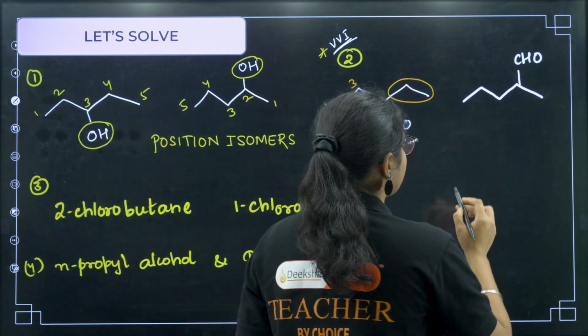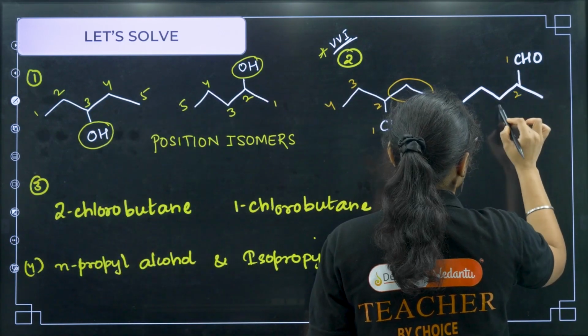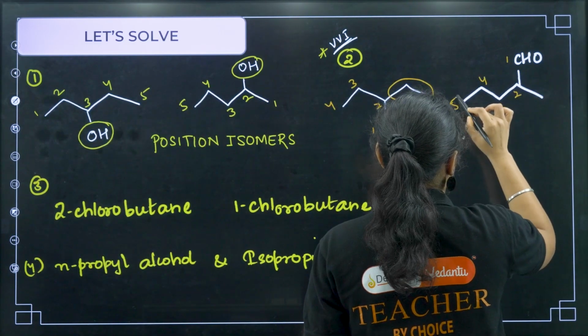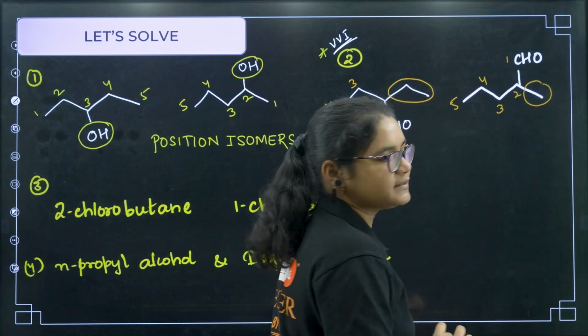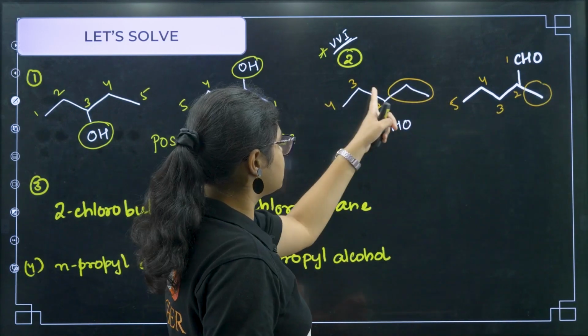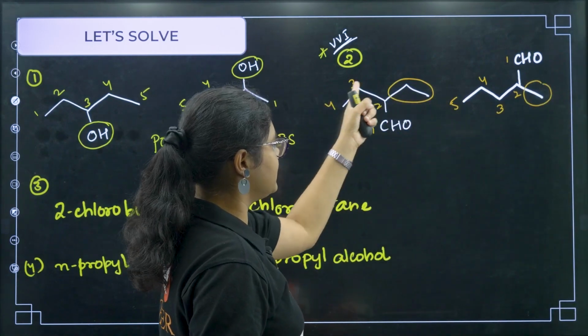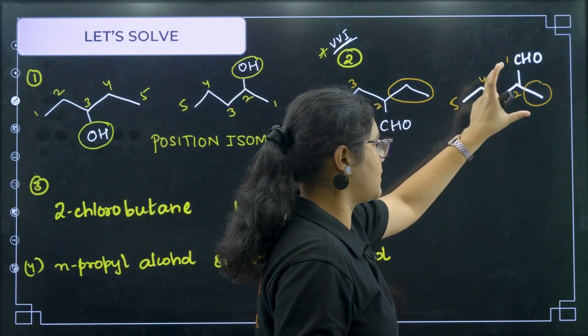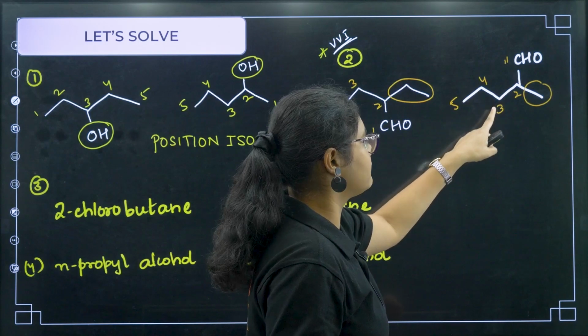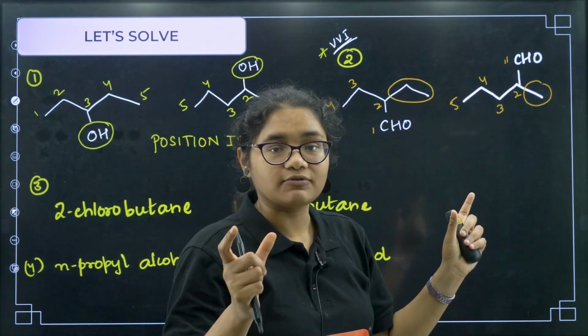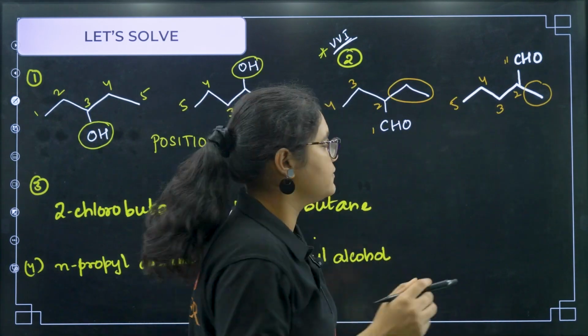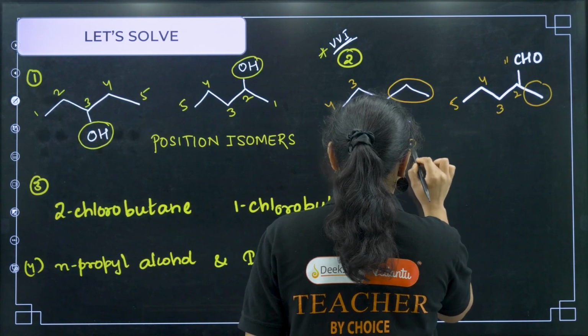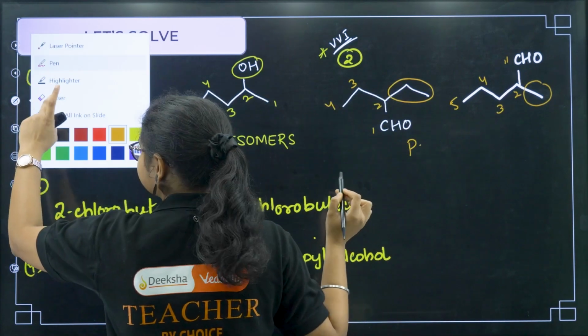Now here, it is 1, 2, 3, 4 and 5, and on the second carbon the substituent is attached. You see this compound has a parent chain of 4 carbons, and this compound has a parent chain of 5 carbons. So if the number of carbons in the parent chain is different, then they are called chain isomers.